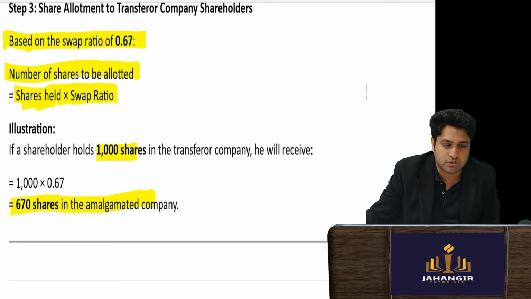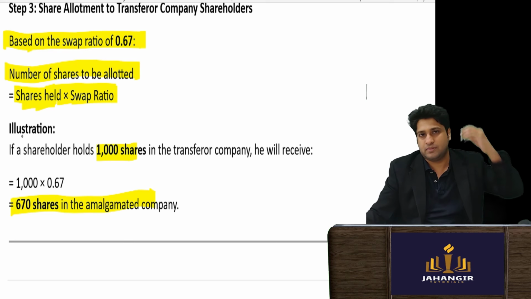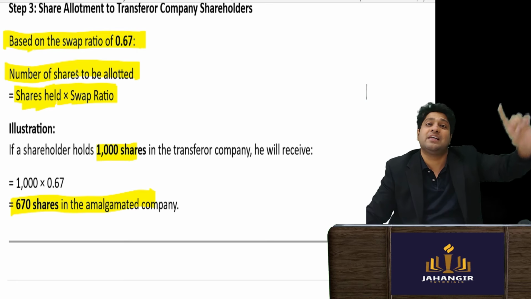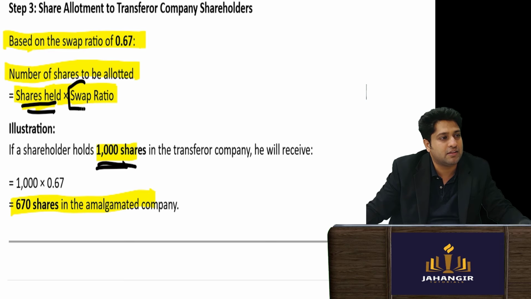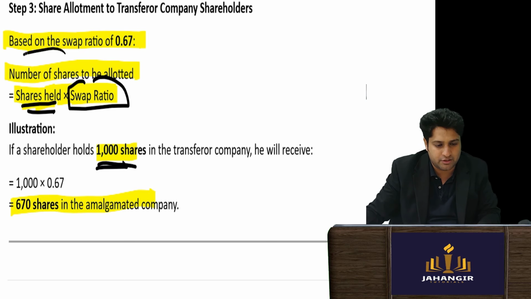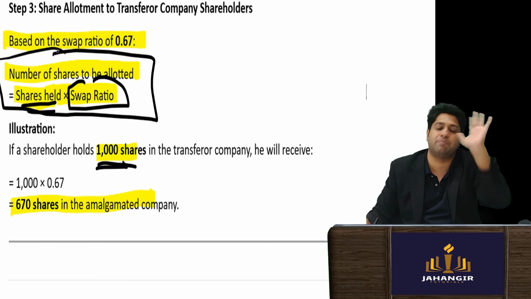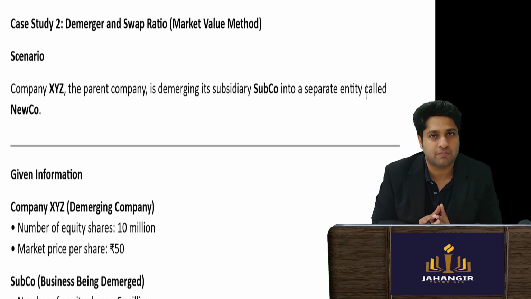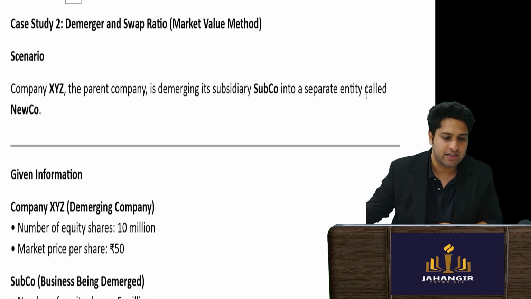Learn this formula also. If I have to calculate how many shares you will get, you'll get 0.67 shares for every one share that you held. But if you already held 1000 shares, then you simply multiply by the exchange ratio. This is the formula that you need to learn: number of shares to be allotted is the number of shares you are holding into the swap ratio. Simple, done.